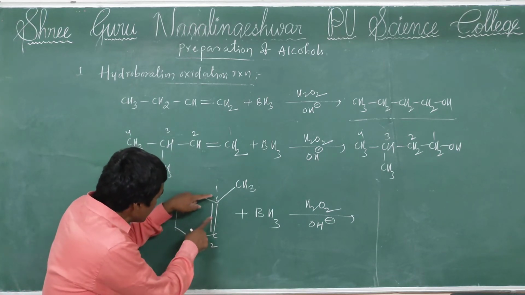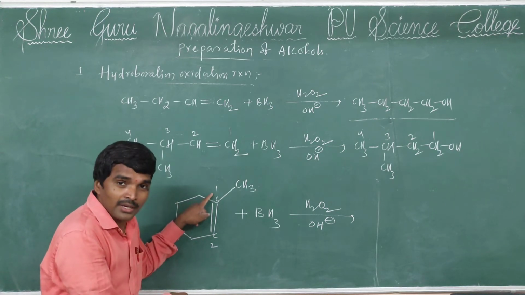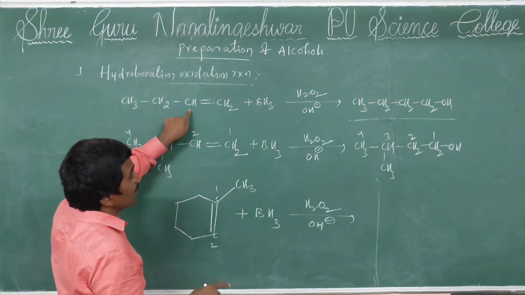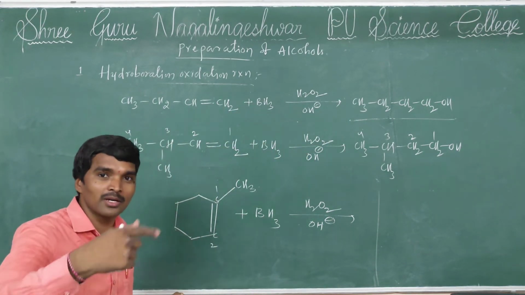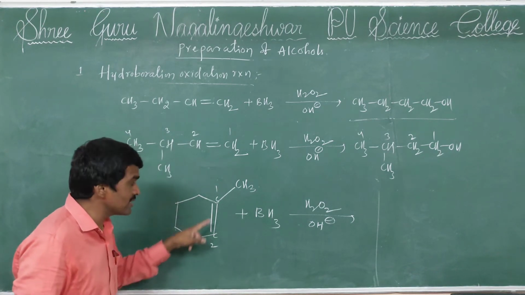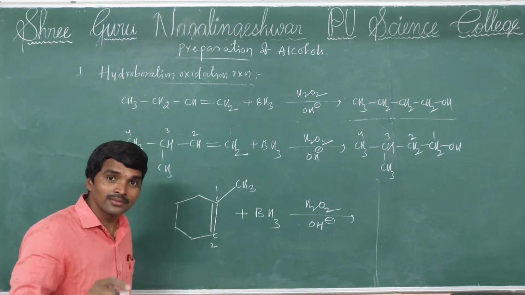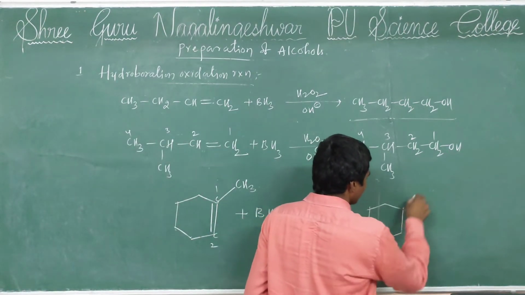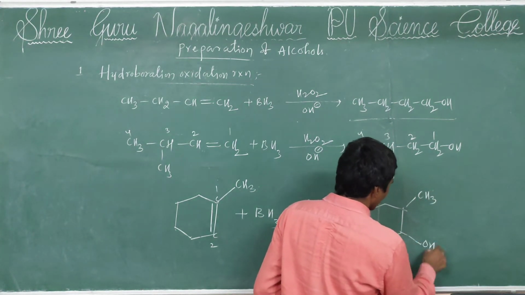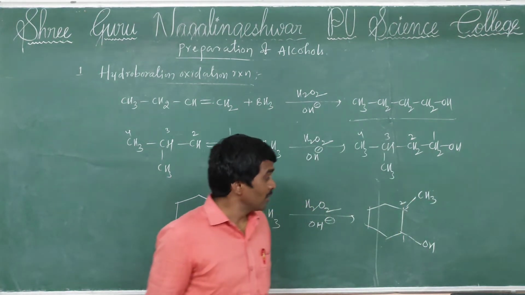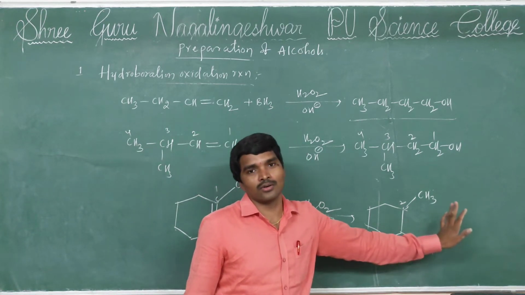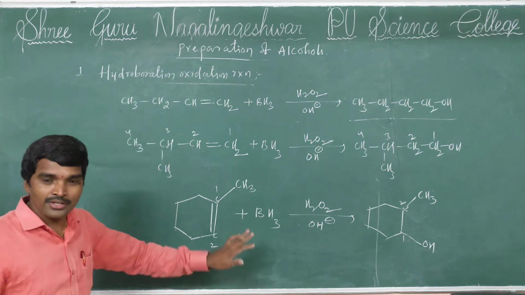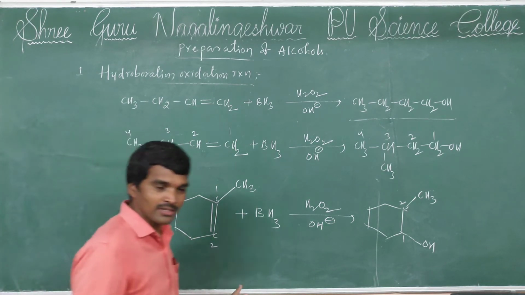So between secondary and tertiary carbon, secondary alcohols are formed, while between primary and secondary carbons, primary alcohols are formed. So OH is attached to the second carbon only. Now you got the answer, 2-methylhexan-ol. They will raise questions like this on the basis of the hydroboration oxidation reaction.